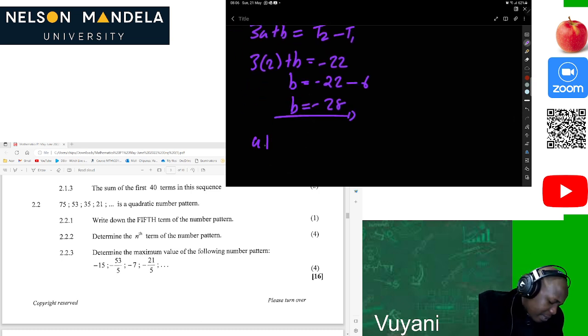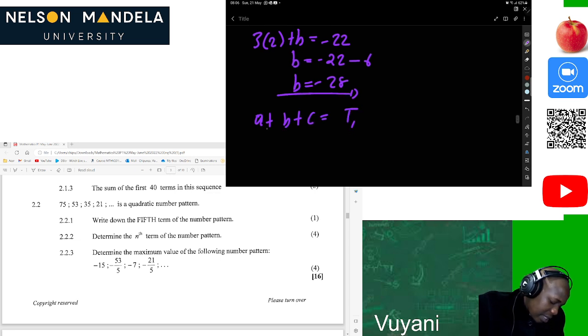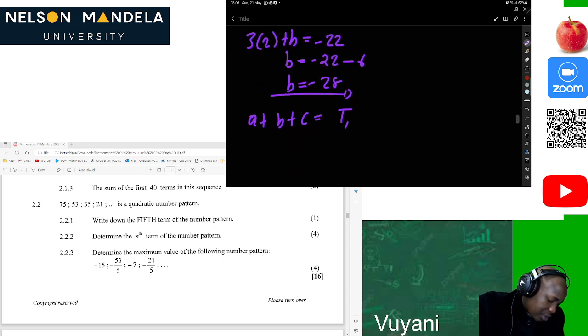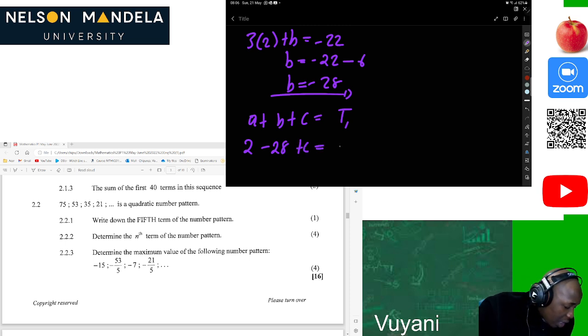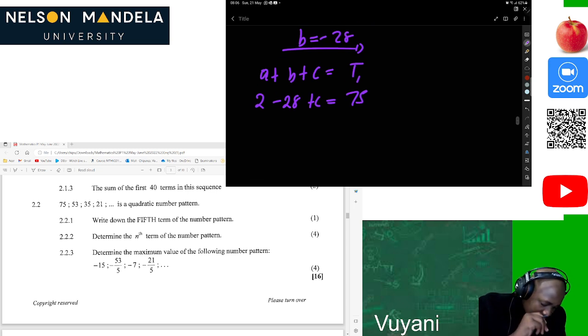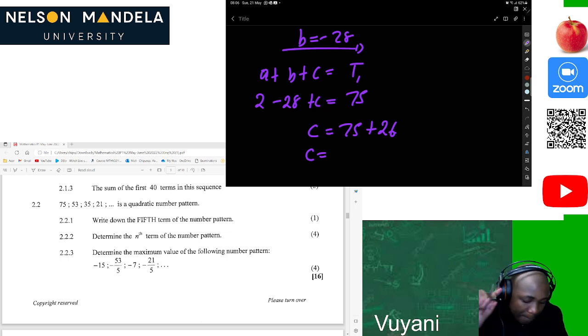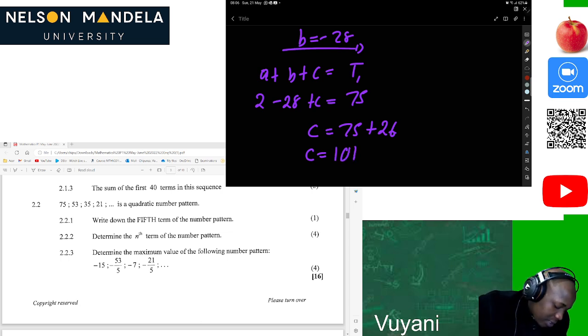Now, how can we find our value of c? a plus b plus c is equal to T1. Our a is 2, our b is negative 28, and our T1 was 75. 2 minus 28 is negative 26, so our c will be 75 plus 26, which is 101.